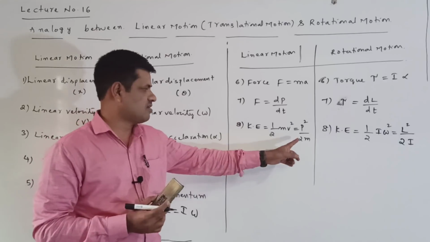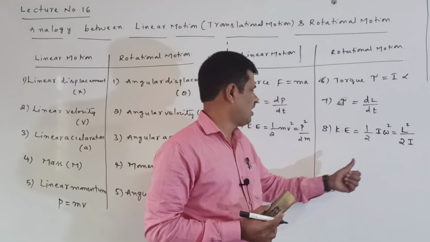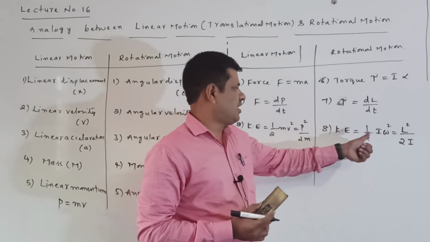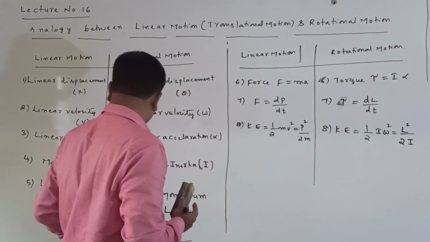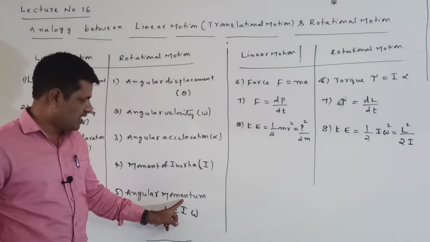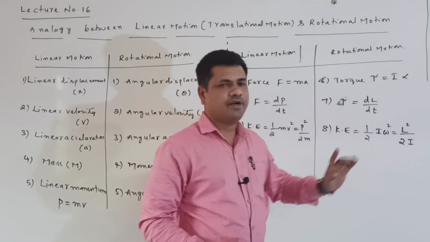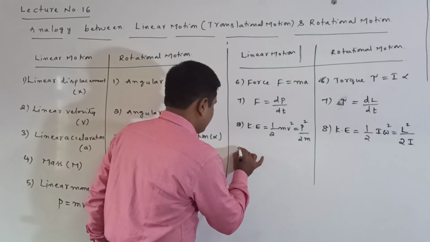Half m v square is equal to p square by 2m; this derivation we already know. Now kinetic energy is half I omega square: in place of m comes I, in place of v, angular velocity omega square, and in place of linear momentum p, angular momentum L, so L square by 2I. Next, work done.